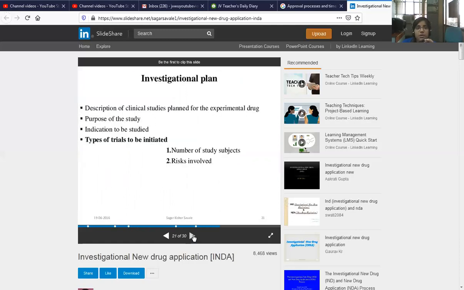Investigational plan: description of clinical studies planned for the experimental drug, purpose of the study, indication to be studied, and types of the trials are also enumerated for the investigational plan, number of study subjects and risk involved.